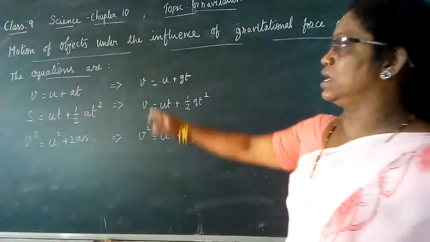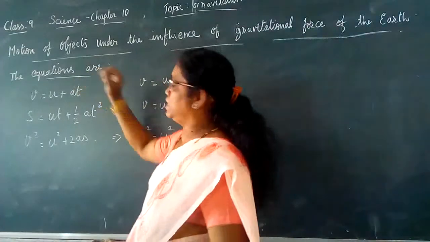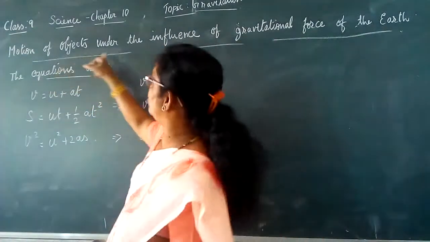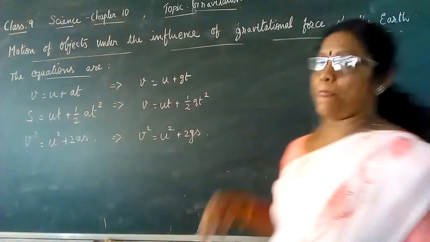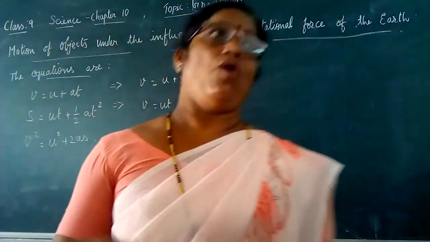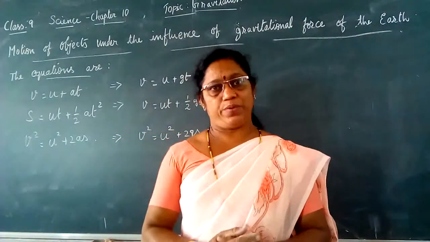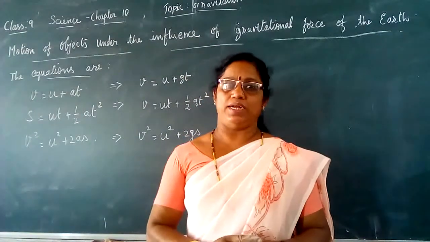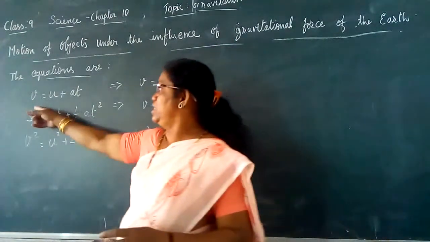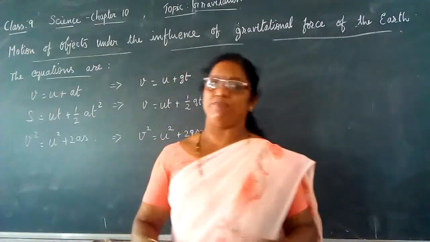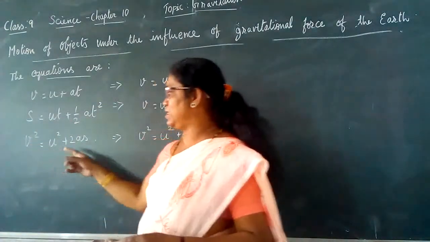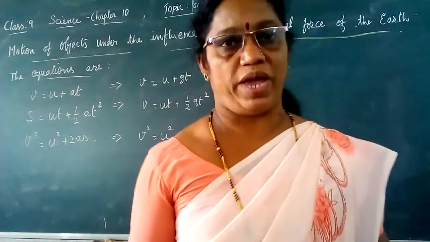Now let us find out the equations of motion of objects under the influence of gravitational force of the earth. Already we have the three equations of motion: v is equal to u plus at, s is equal to ut plus half at square, and v square is equal to u square plus 2as.